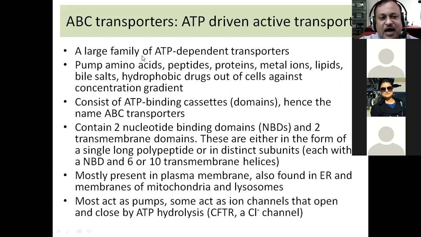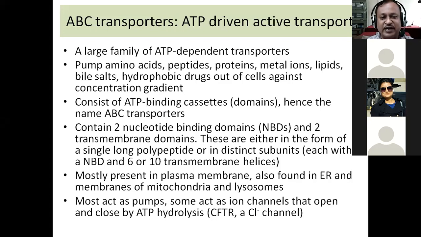So this is a large family of ATP dependent transporters or proteins, which are able to carry out a variety of functions. They can pump amino acids, different peptides, proteins, metal ions, lipids, bile salts, drug molecules. So all these different molecules can be transported out of the cells against a concentration gradient. When I say against a concentration gradient, it definitely means that they require ATP.